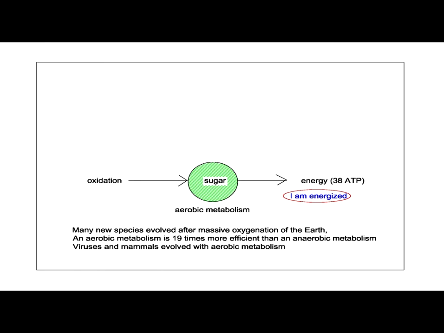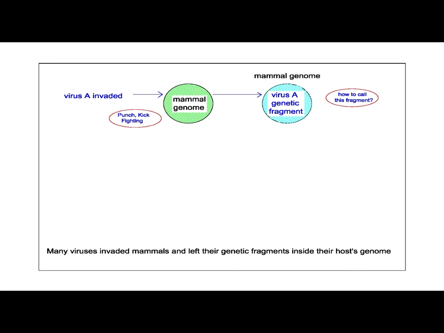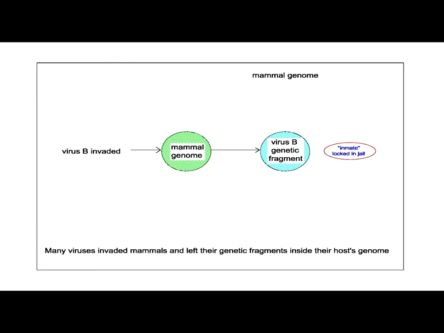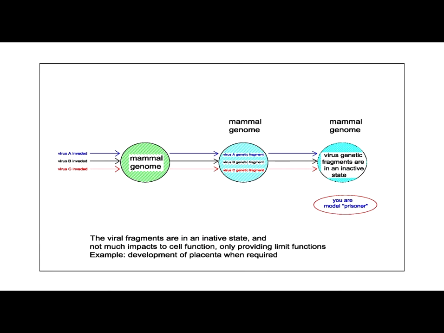An aerobic metabolism is 19 times more efficient than an anaerobic metabolism. Viruses and mammals evolved with aerobic metabolisms. Many viruses invaded mammals and left their genetic fragments inside their host's genome. The viral fragments are in an inactive state and do not much impact cell function, only providing limited functions. Example, development of the placenta when required.